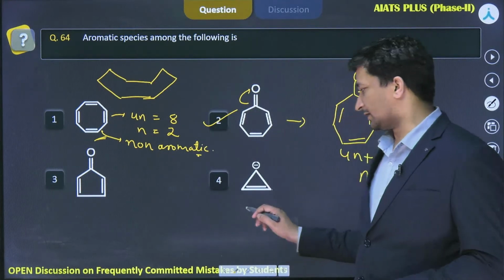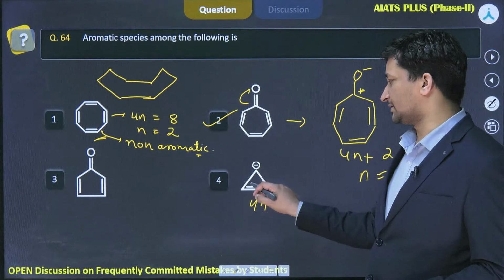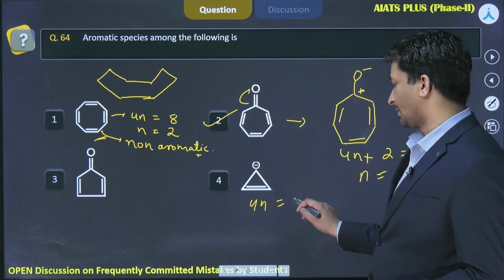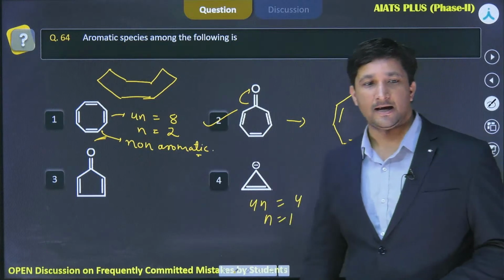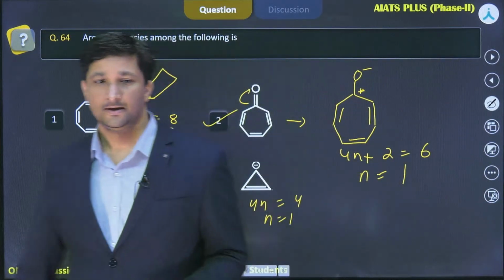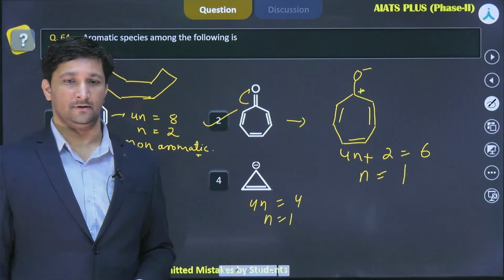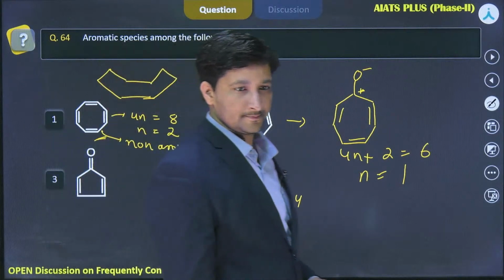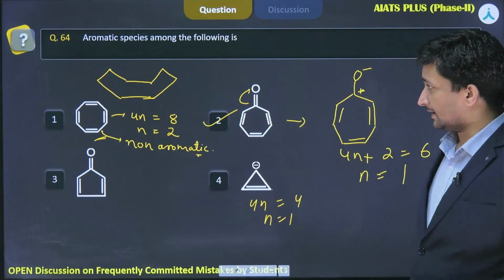अगर हम इसकी बात करें तो again 4n, यहाँ पे भी आप देखो this is in resonance complete, 4n equal to pi 4, so n equal to 1. Again, this one is also anti-aromatic. So option 2 will be the correct answer. Anyone having any doubt here? You are free to ask. तो क्लियर हो गया मिस्टेक कहाँ पे थी? चलिए नेक्स्ट हम लोग आगे बढ़ते हैं.